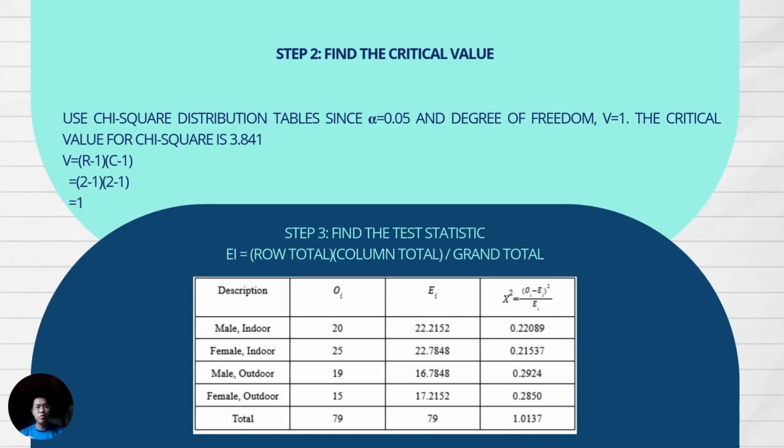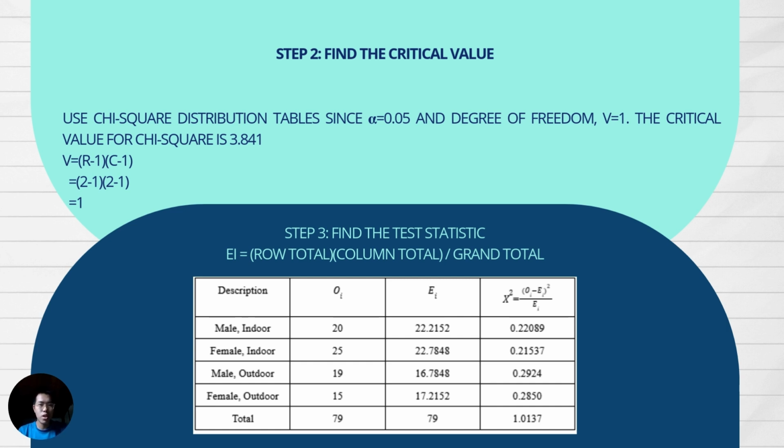Step 2, as usual, we need to find the critical value. First and foremost, we need to get the degree of freedom. The degree of freedom is obtained by using the formula: row minus 1 times column minus 1, as shown on the slide. After that, we will get 1. By using the chi-square distribution table, since alpha is 0.05 and the degree of freedom is 1, the critical value for chi-square is 3.841.